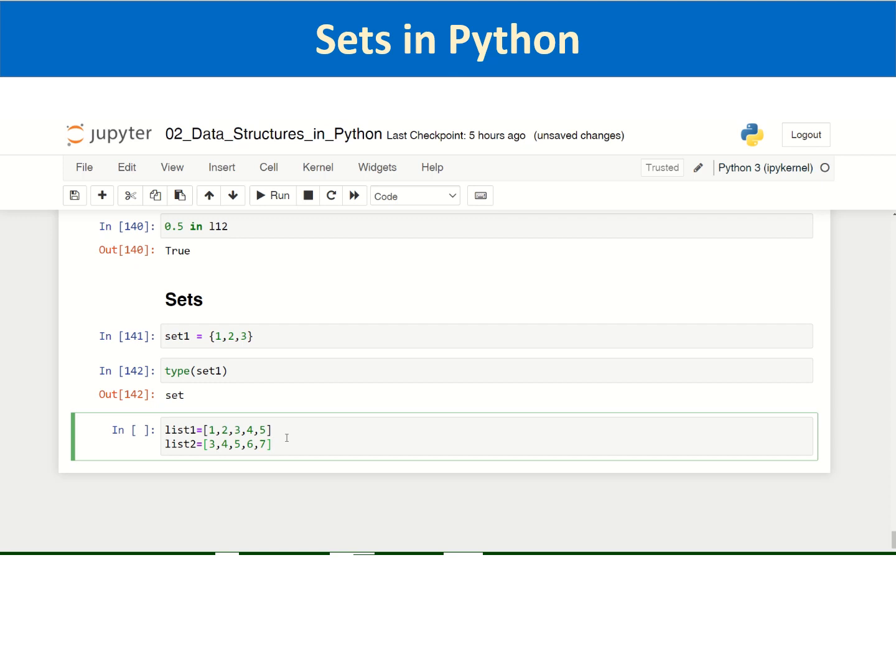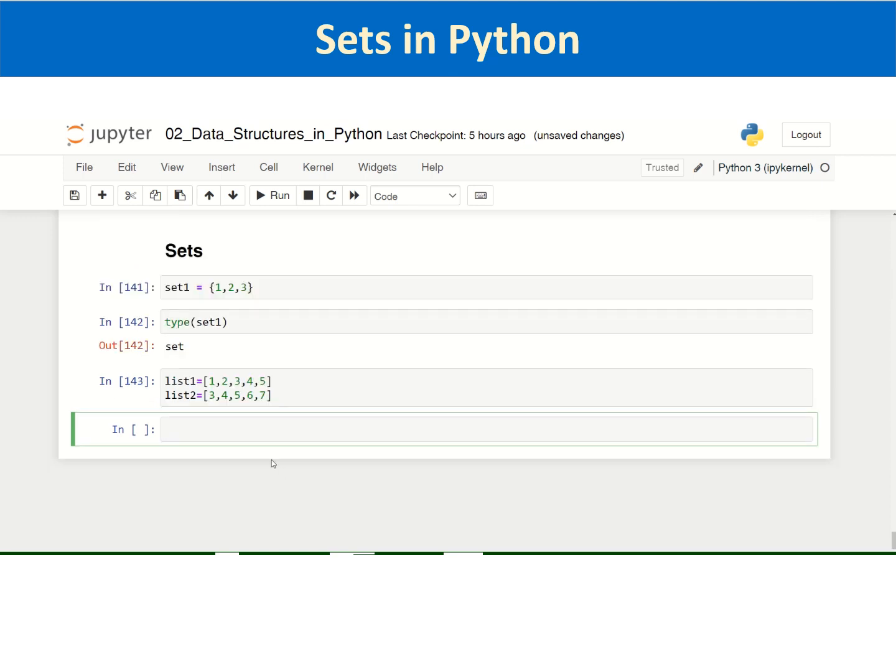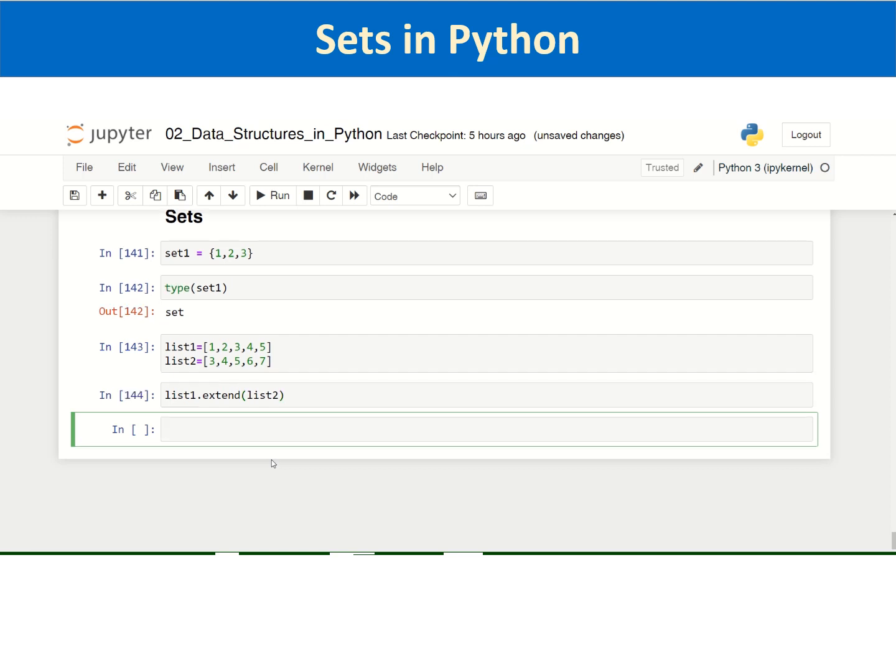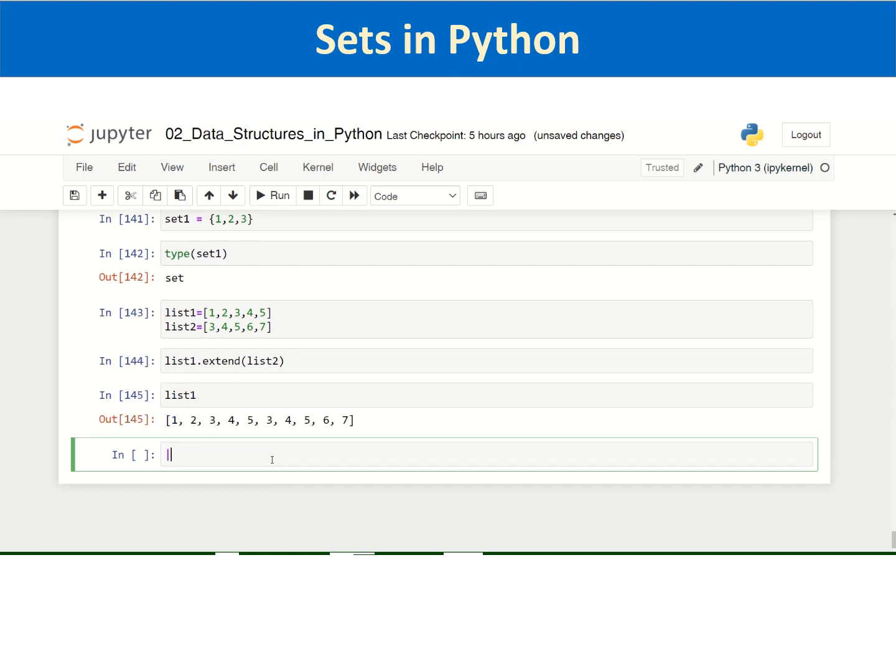So I am defining two lists, and then I am adding them up. I am using the method list1.extend(list2), or you can simply say list1 plus list2, which will create a new list. The extend method will actually modify list 1 in place, because we are applying the list method extend on list 1. Then you can print list 1, which is a big list containing the combined elements of list 1, followed in the same order by the elements of list 2.